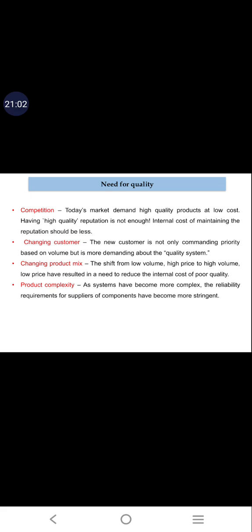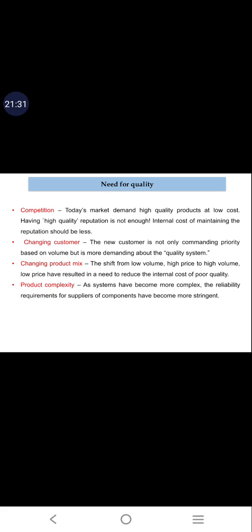Here what they mean to say is that because of this quality, the suppliers who are supplying some particular components, for them also the rules have been made strict, because they need to provide good quality products. For example, if you take a jet, all the products are not manufactured by the same company, so they may get some components from their sub vendors.